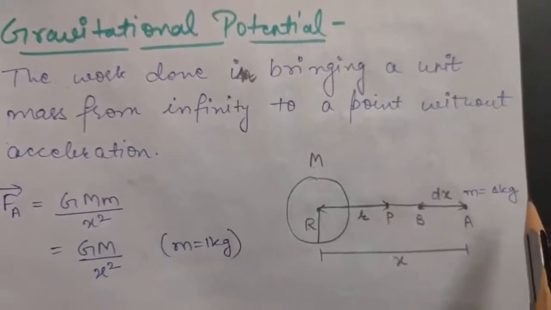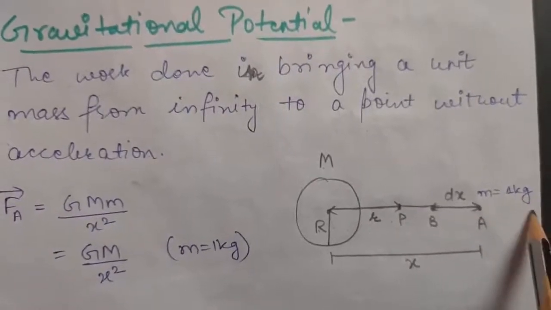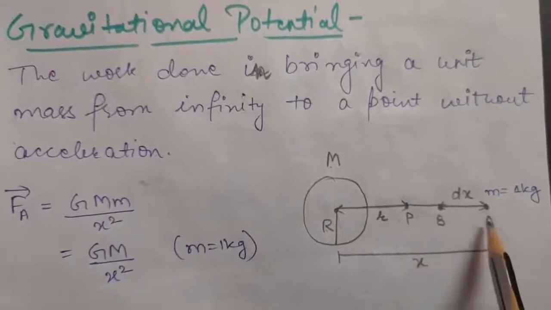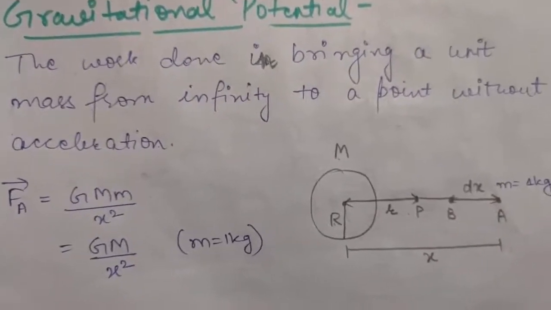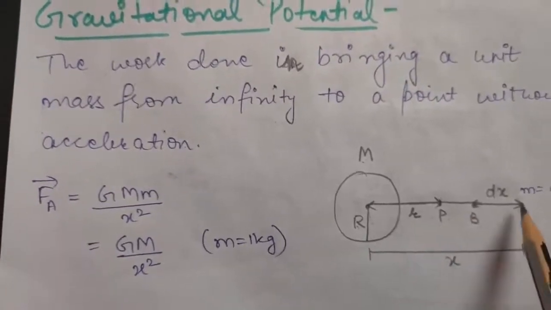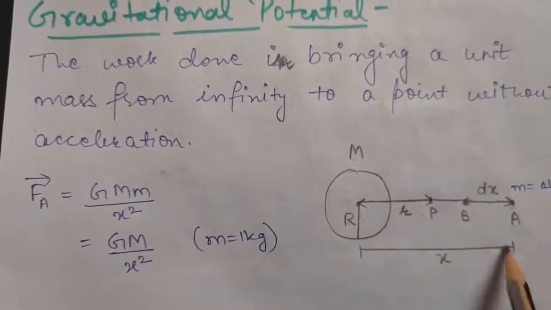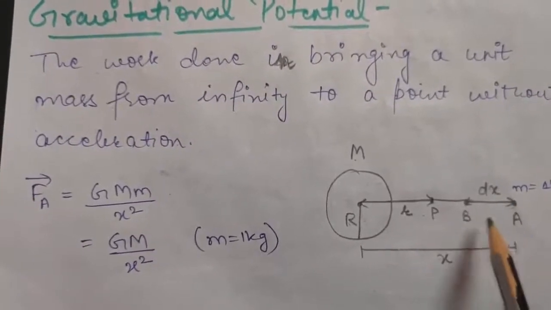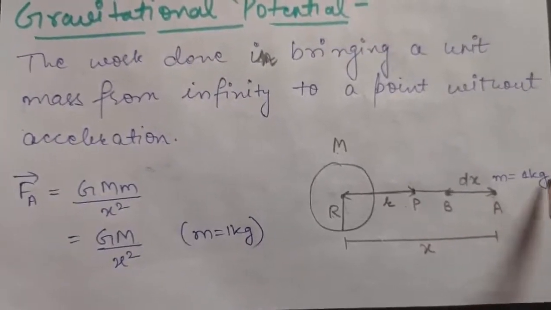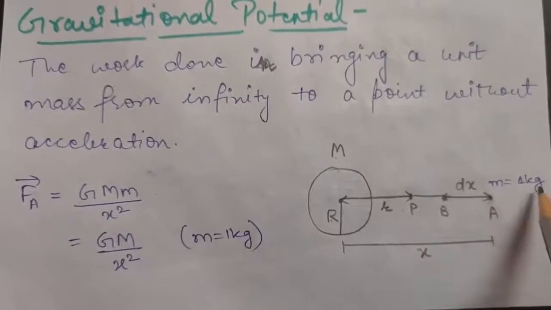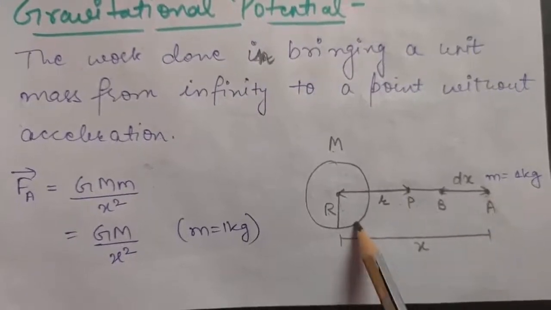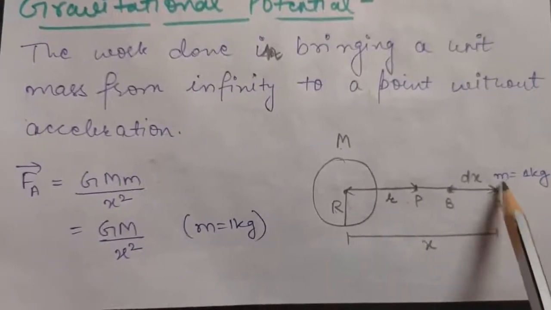So see, when you will bring any 1 kilogram mass from infinity to P, I am taking A and B to be two intermediate stages, that is two in between stages which will be coming when you will bring the mass from infinity to P, and let us take the distance of A to be x from the center of earth, and let us take the distance AB to be dx. Okay, so now when you will bring the mass from infinity to A, that is m of 1 kilogram, then there will be a gravitational force between the earth and this mass m at point A.